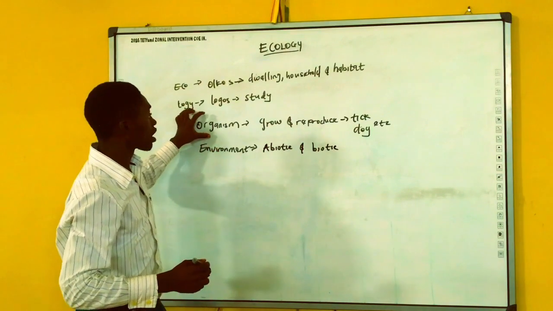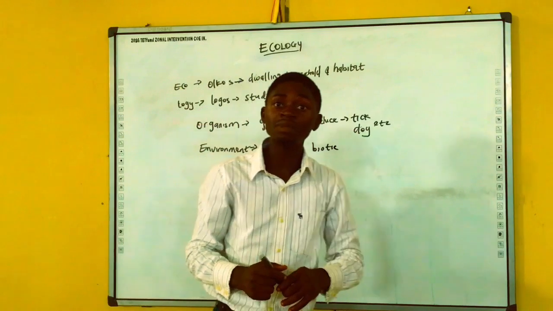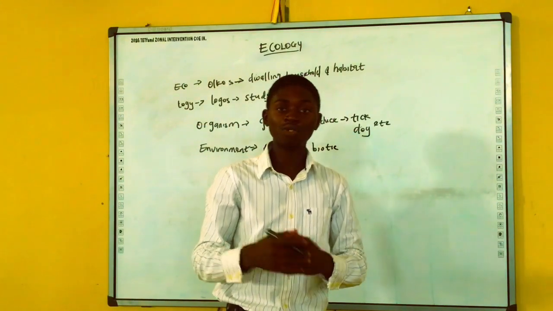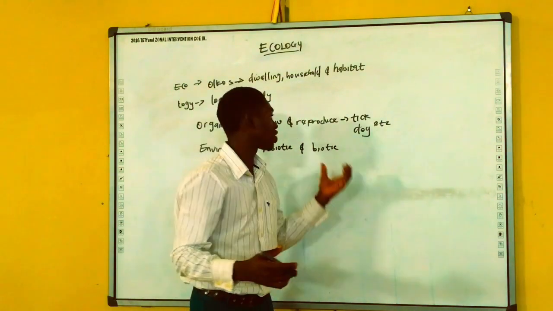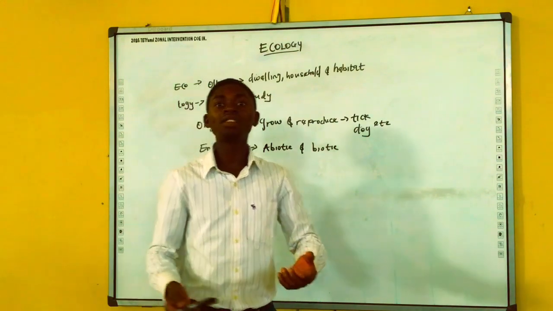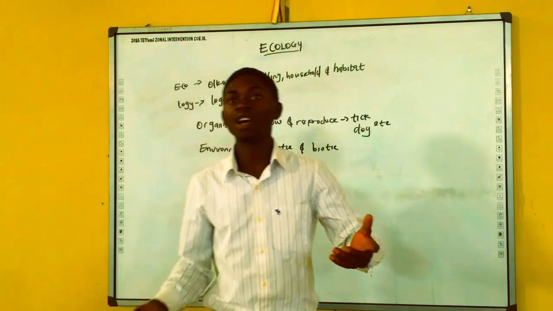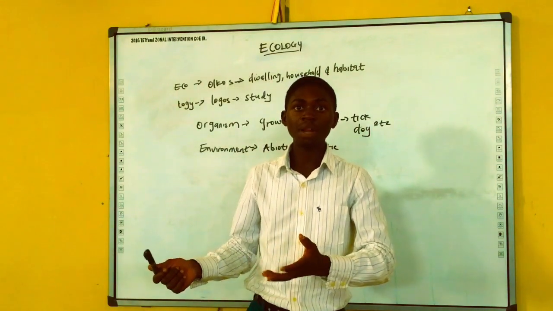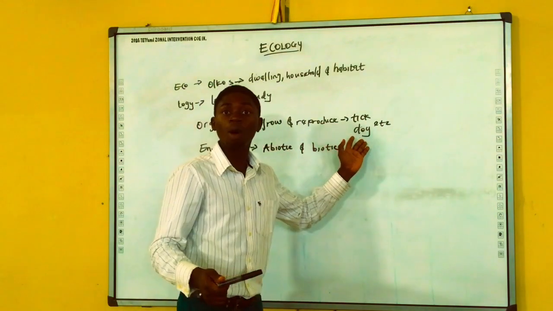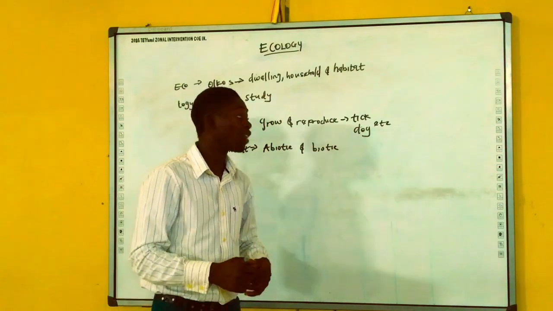Lest I forget, in organisms, one of the things that ensures growth and reproduction is the environment also. You ask me why? When organisms feed on things that are in the environment, for example, plant is one of the environment. The organisms that feed on plants will grow. So it's one of the environment.